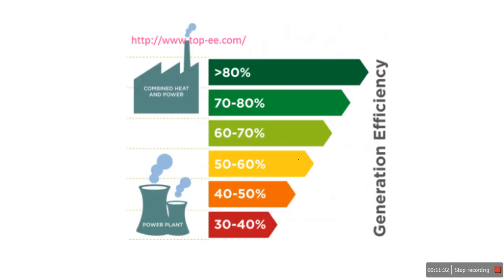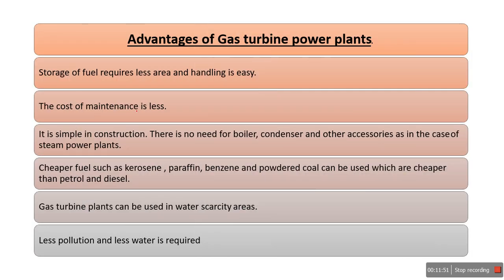Okay, what are the advantages if we combine in this cycle? The efficiency is more than 80%. If we use a single power plant, the efficiency is around 40 to 45%, but in the combined cycle, the efficiency is up to 80%. The advantages of a gas power plant: storage of fuel requires less area, the cost and maintenance are less, it is simple in construction, and cheaper fuels such as kerosene, paraffin, benzene and powdered coal can be utilized.